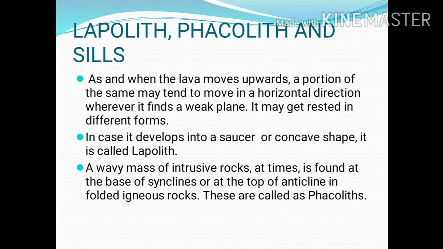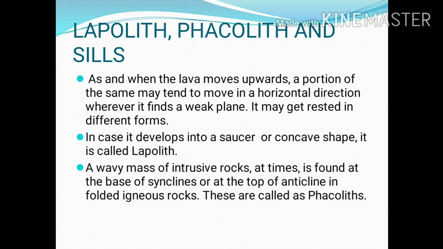First one is lapolith. As and when the lava moves upward, a portion of the same may tend to move in a horizontal direction wherever it finds a weak plane. It may get rested in different forms. As we know, inside the earth's surface, there are a number of cracks, faults and fissures. So when lava moves upward, some portion of the lava moves in different directions and settles in some places and takes up